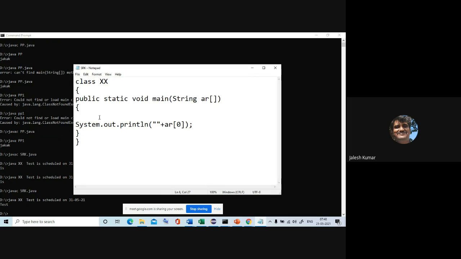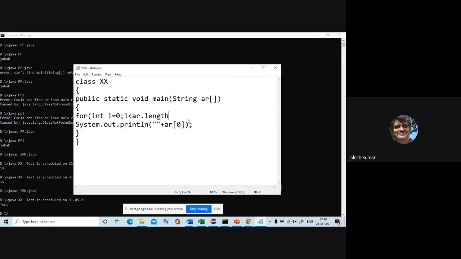I wanted to print all. If you want to print all, use the for loop. I is equal to 0, I is less than... you should know how many arguments you are passing. For that purpose you should know the array's length.